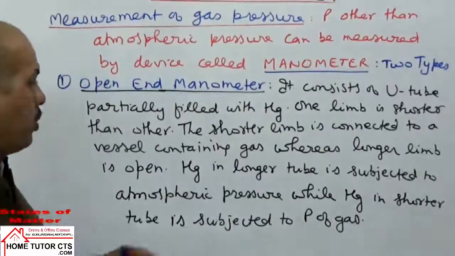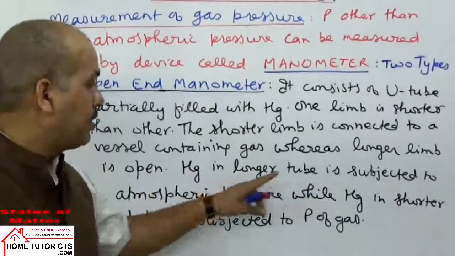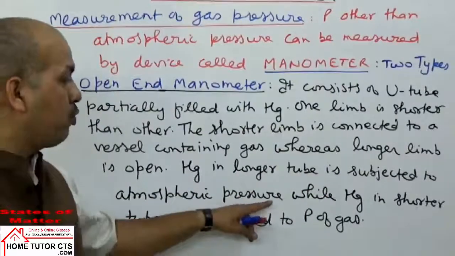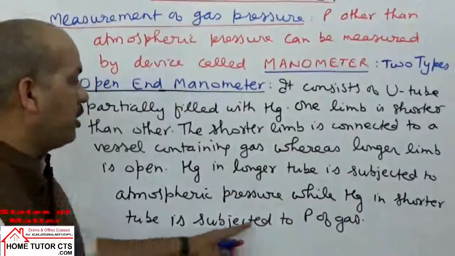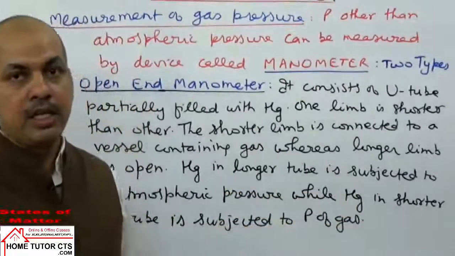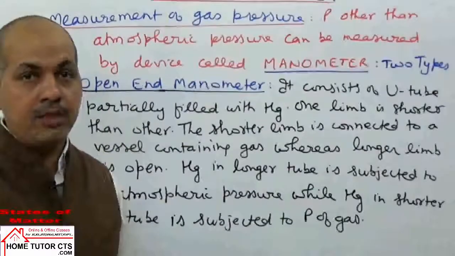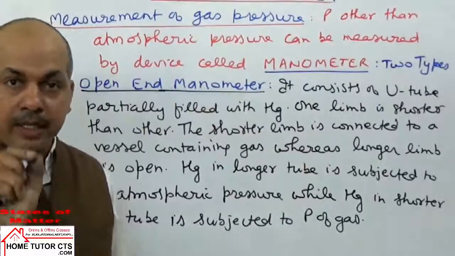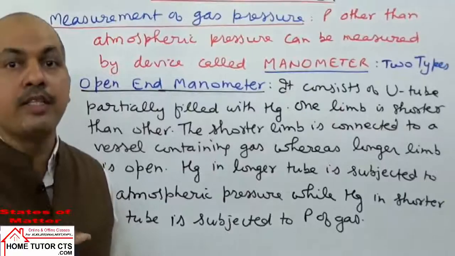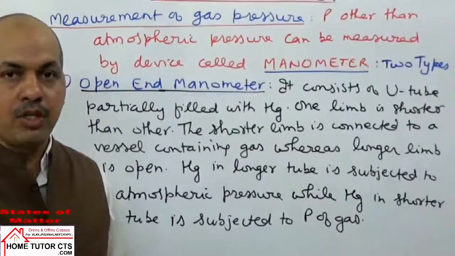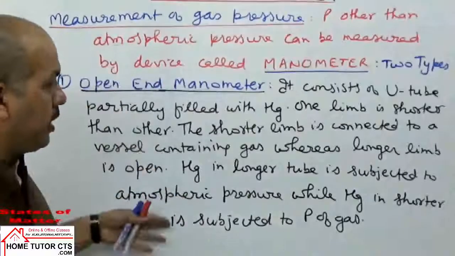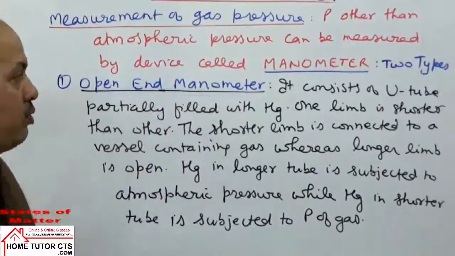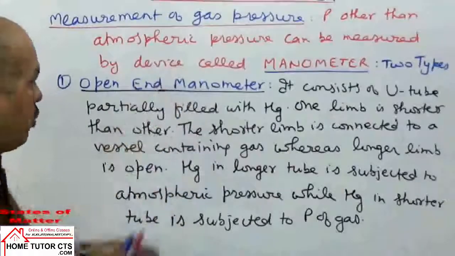Okay, mercury in the longer tube is subjected to the atmospheric pressure, while mercury in the shorter tube is subjected to the pressure of the gas. Now we can have three possibilities: level difference can be there in the two limbs or cannot be there. So that gives the measurement of the pressure of gas. How it is measured, let us see diagrammatically, and then the calculation of pressure. We can have three possibilities. What will they be? Let us see.